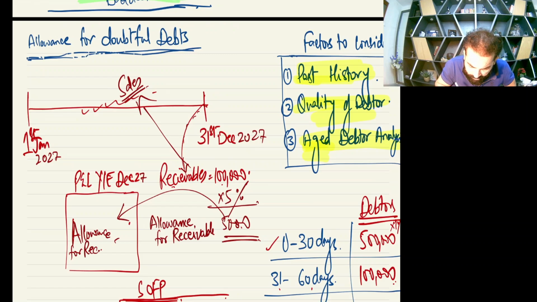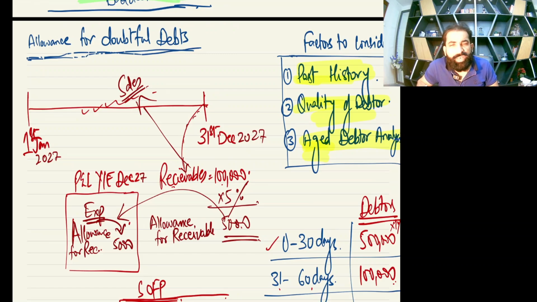So there will be 5,000 expense in your P&L. 5,000 expense will be booked immediately in the P&L. Okay, right? So this is the first treatment of allowance, and then now the second treatment.